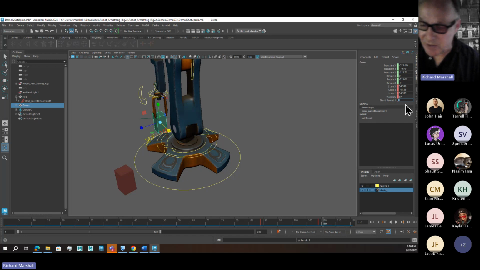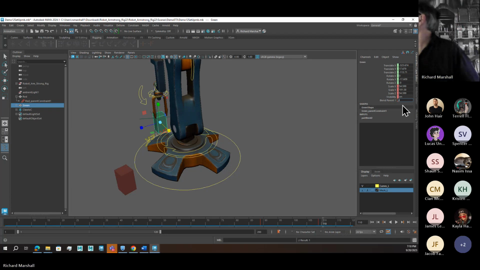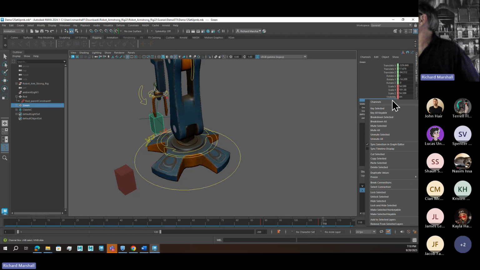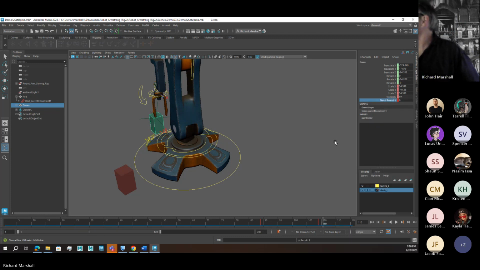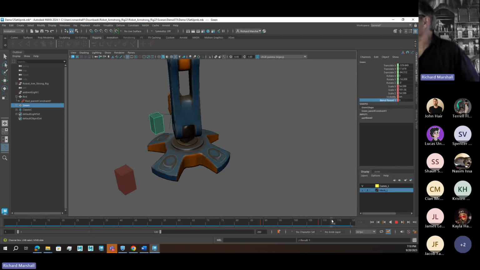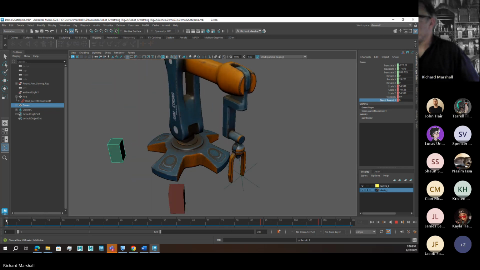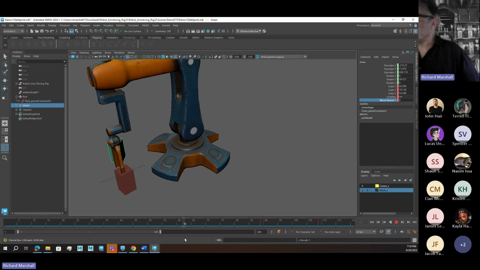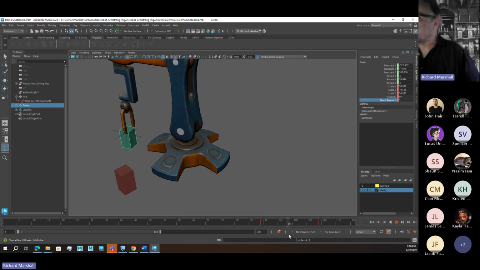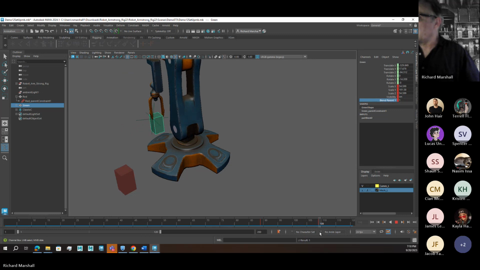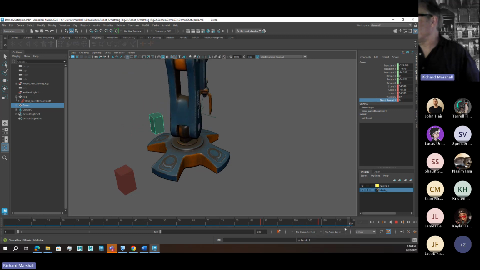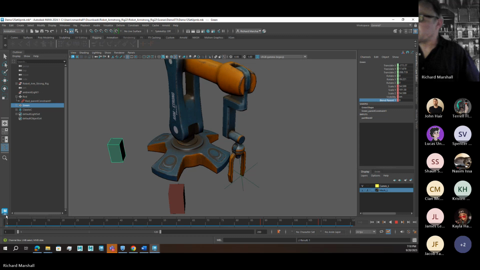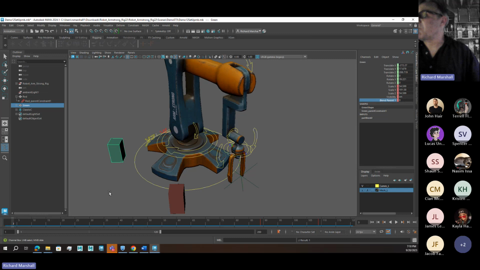I'll set that to 0 and key that selected. So he should carry on without it. All right, so now here we go: picks it up, drops it, picks it up and drops it, and we have no drifting boxes. So that is the final and, I think, preferred method for using the constraints.